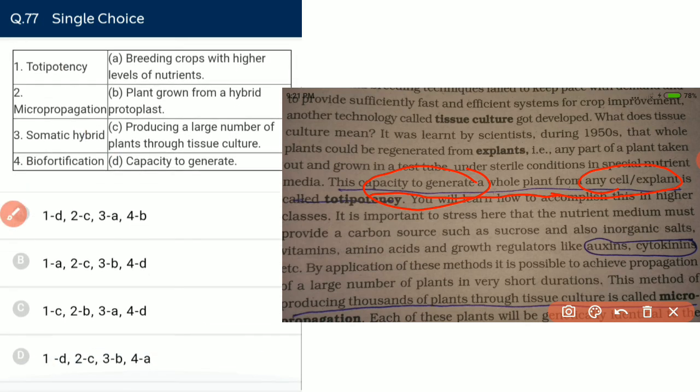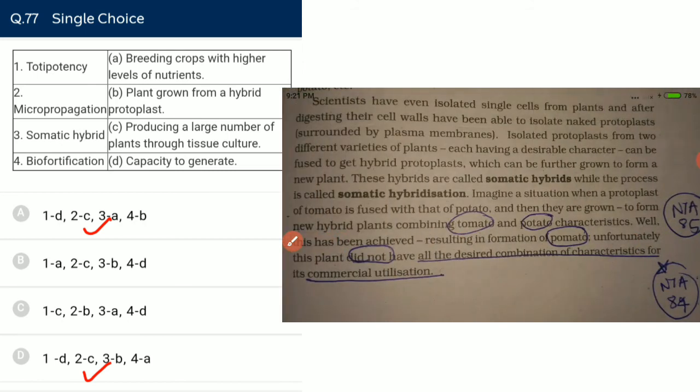Now C. Somatic hybrid, which is formed by protoplast fusion. Pomato is the best example of a somatic hybrid, which is not used commercially because it does not have all desirable characters. It is a somatic hybrid between potato and tomato, formed by protoplast fusion of the potato and tomato. So 3 will be matched with B.